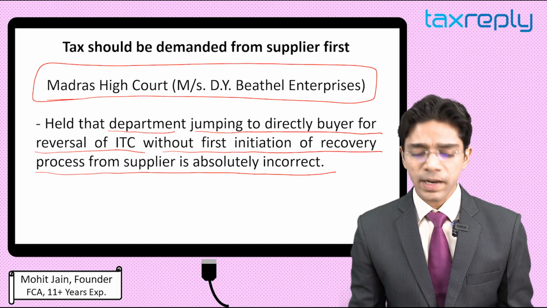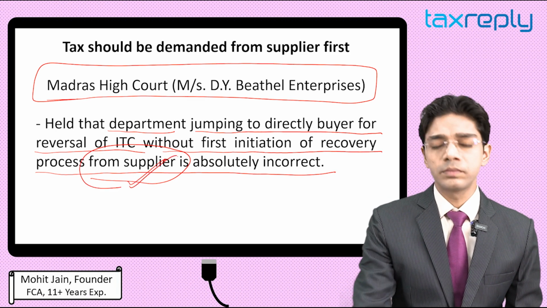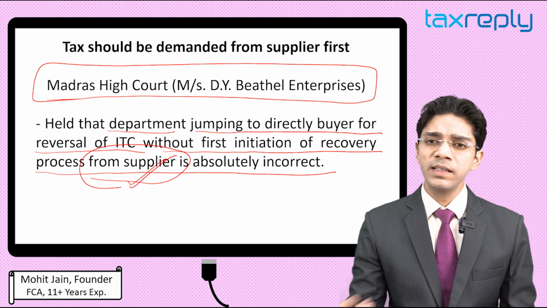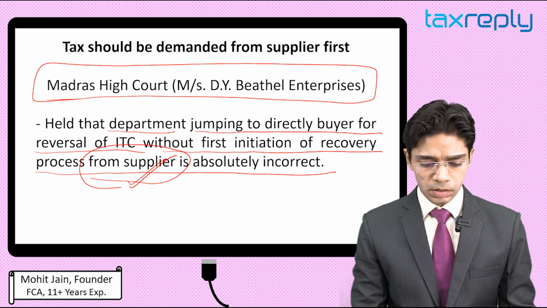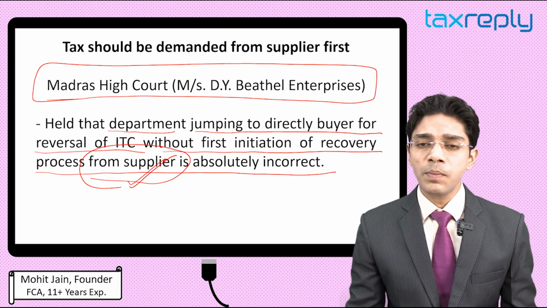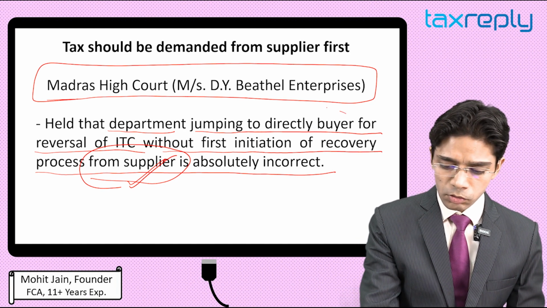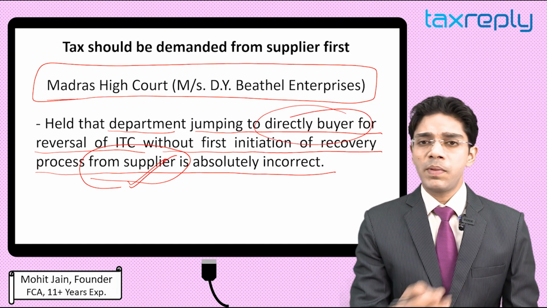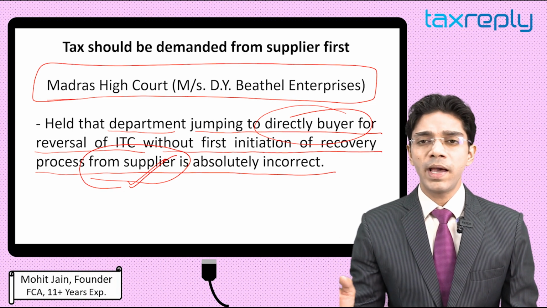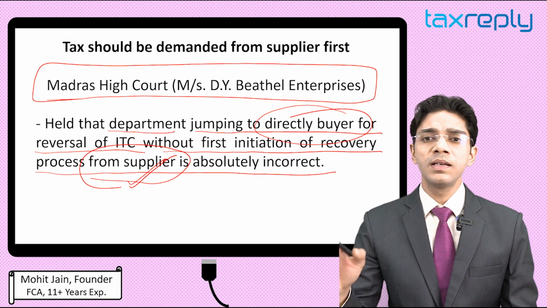What the Madras High Court said is that first the department should go to the supplier. Go to the supplier, find the supplier, make your inquiry, start the recovery process. If you are not able to recover the amount from the supplier, then only you should jump to the buyer. But the department is directly jumping to the buyer without even bothering to take the pain of recovery from the seller.